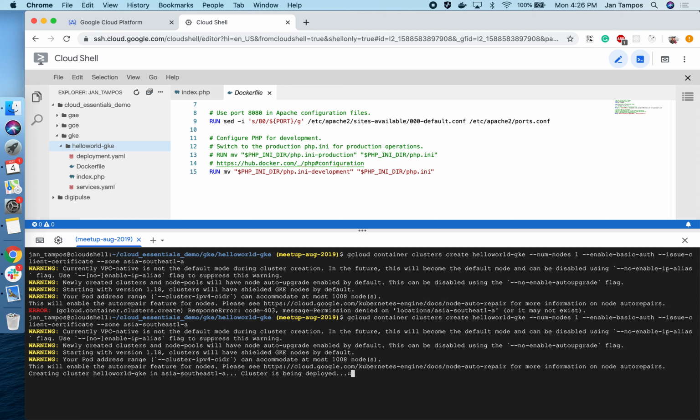Since we just have one node it's fast, but for bigger clusters it would probably take more time. Now the cluster is being health checked.